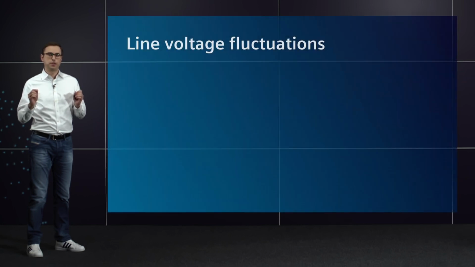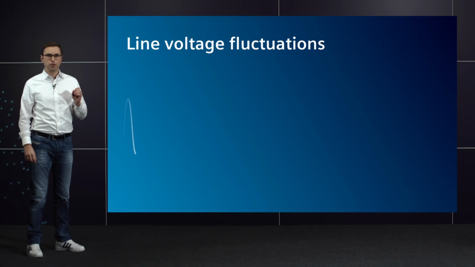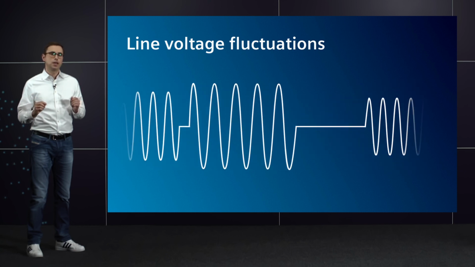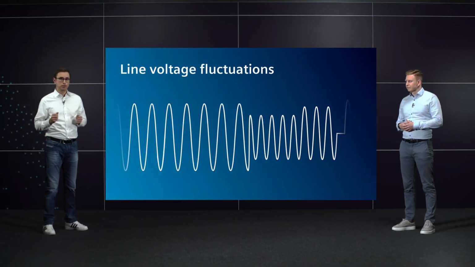Maximum availability is important here, just like in industrial manufacturing and in many other areas. But availability isn't just about equipment defects. Often it's line voltage fluctuations or power failures that are the cause of these faults, especially in areas with unstable grids. Siemens offers smart software functions for converters that ensure operations keep going for as long as possible in critical situations. After a grid fault, converter motors wouldn't normally restart automatically.